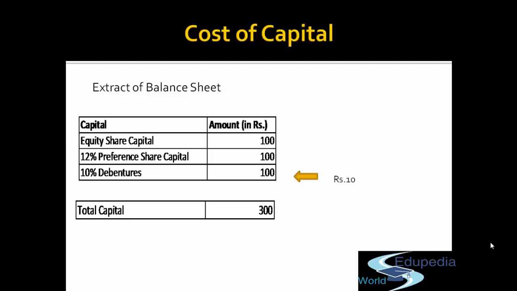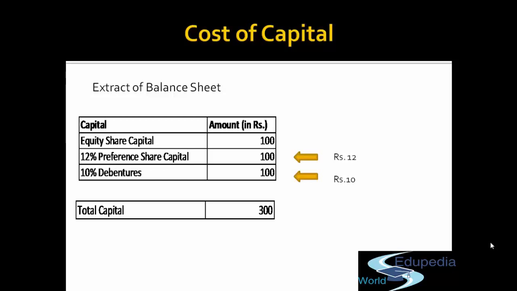In a similar way, a 12% preference share capital, they have a preference dividend right, but their dividend is fixed. We know that their expectation is 12 rupees. Now let's talk about equity share capital. What do you think? How much will be their expectation? Is their expectation fixed for every year?